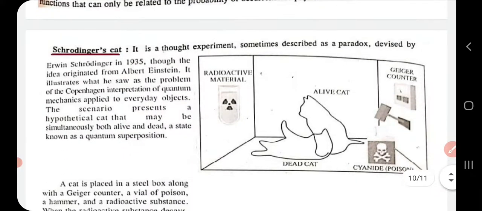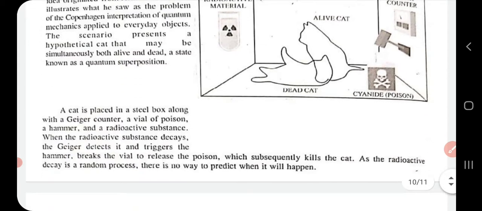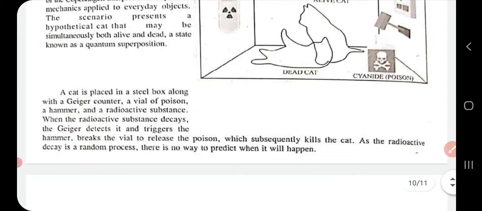Next is an illustration that is about Schrodinger's cat, and it presents a hypothetical cat that may be simultaneously both alive and dead. That is a state of quantum superposition. What he does is that a cat is placed in a steel box along with a Geiger counter, a poison, a hammer, and a radioactive substance.